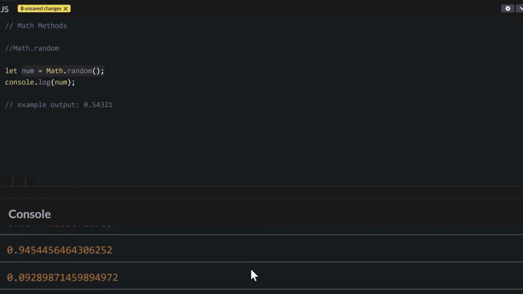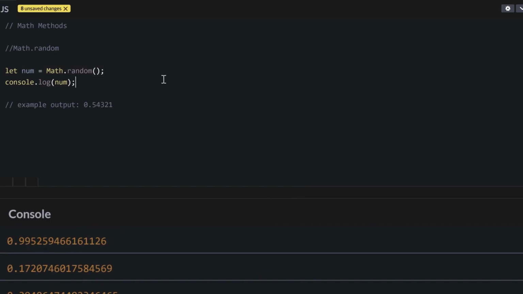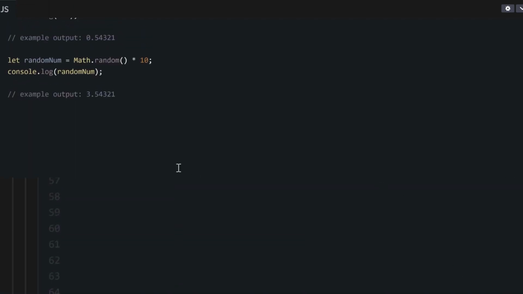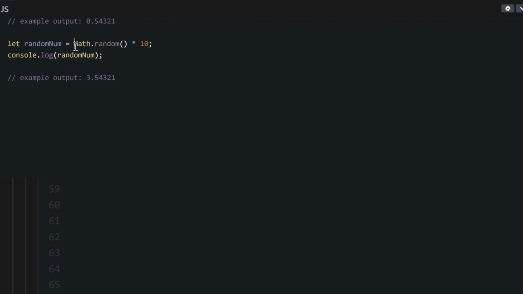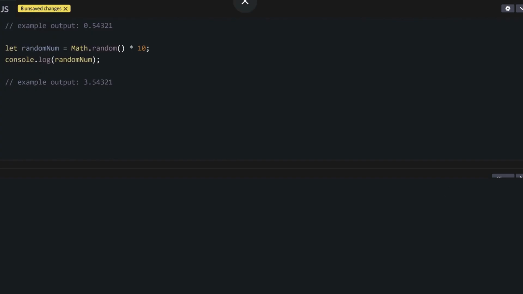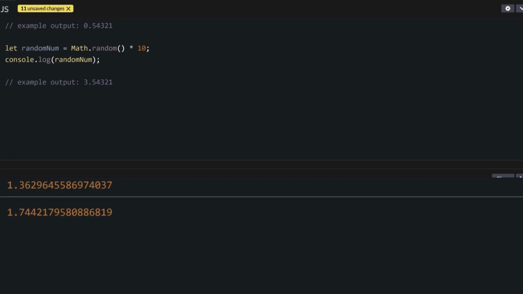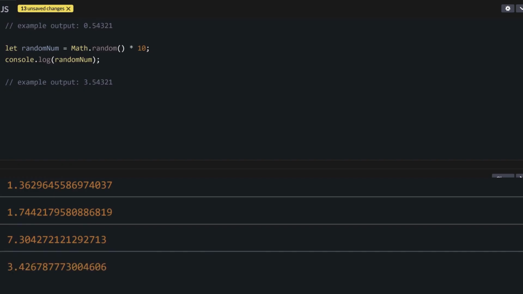Let's say you want to get random number between 0 and 10. Now, this math.random, I tell you, it go always give you decimal, which is between 0 and 1. So what you would do now, you go multiply this math.random by 10. So essentially, you go first generate random number between 0 and 1. Then you go come multiply that number we generate by 10. So in this case now, the result go always be number between 0 and 10. If you want the number to be between 0 and 100, then you will multiply am by 100 and so on.